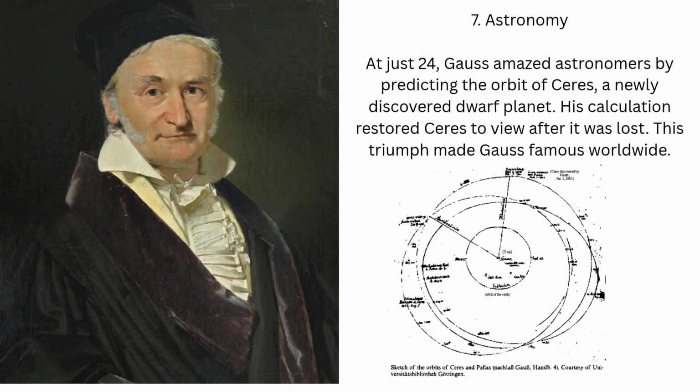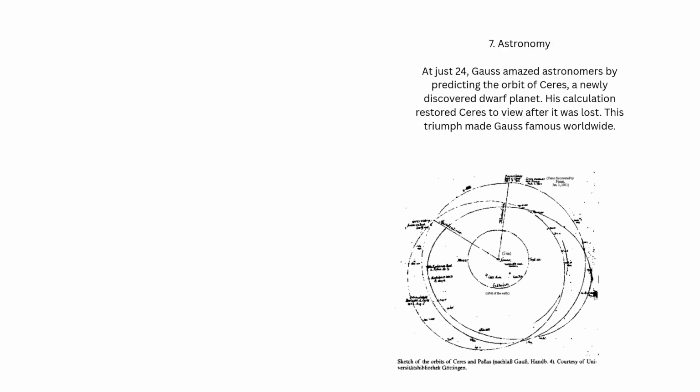And finally, astronomy. When Ceres was first observed in 1801, it soon disappeared behind the sun. Most thought it was lost forever. Gauss, using his new mathematical methods, calculated its orbit with extraordinary precision. Months later, astronomers looked where Gauss predicted, and there was Ceres. His success proved the power of mathematics in astronomy. It also cemented his reputation as one of the greatest minds of his age.